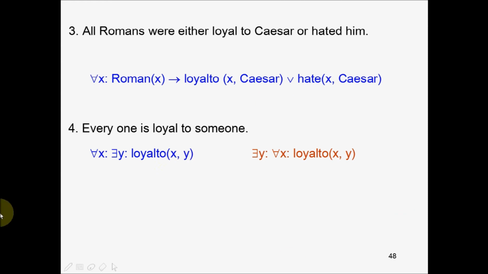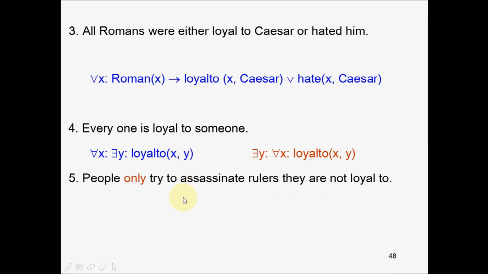So how do you read it? X, everyone, loyal to y, someone. As I had already said, the placement of x and y can be interchanged like this without actually changing the meaning. Compare these two sentences. Make sure the order of x and y is not changed. If you write here y comma x, it would mean that someone is loyal to everyone, which is wrong.